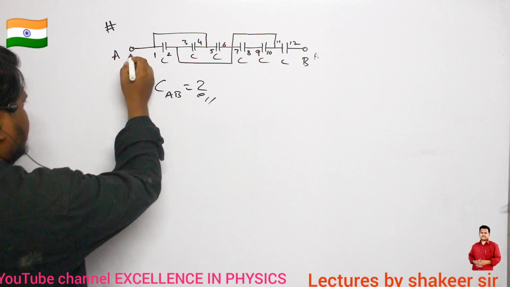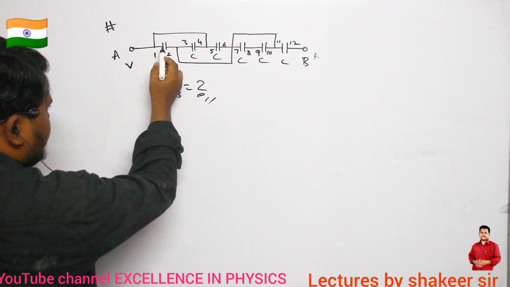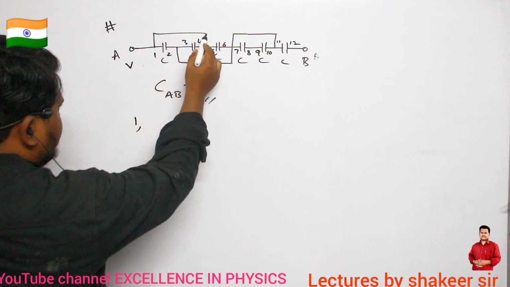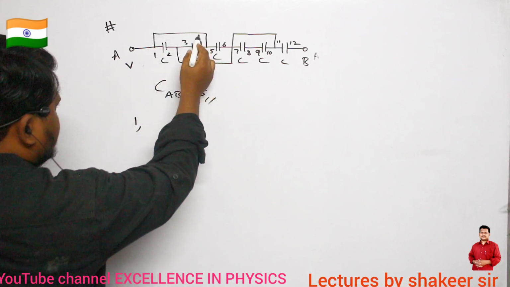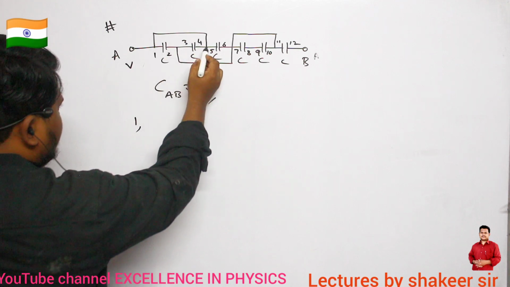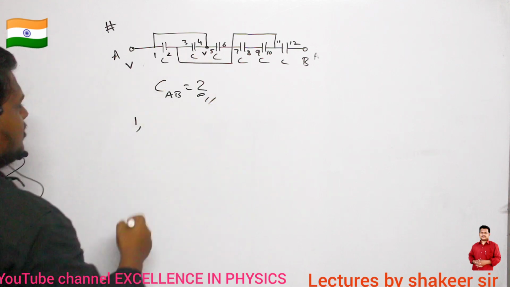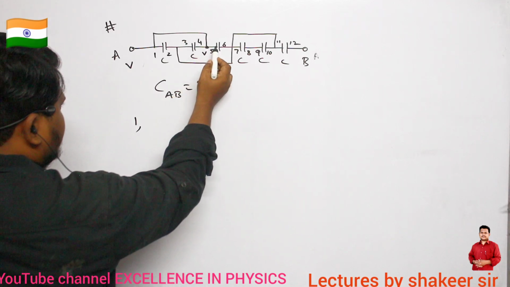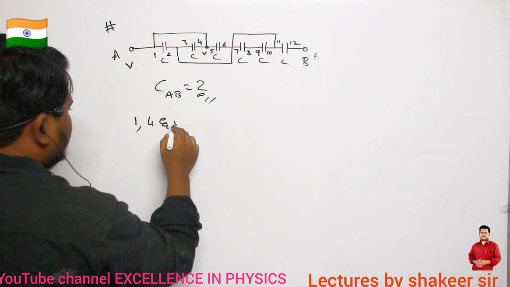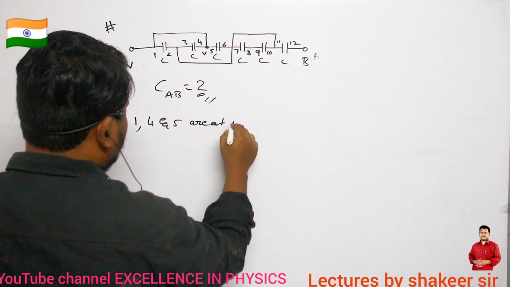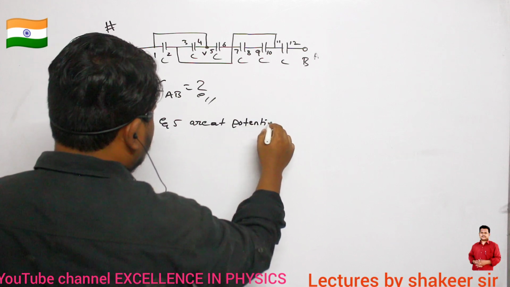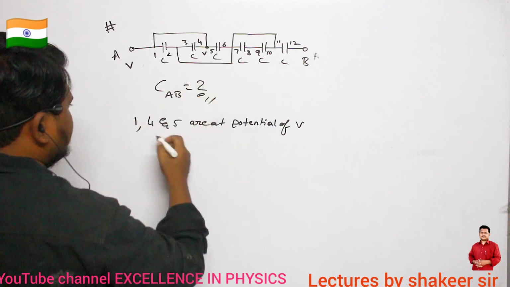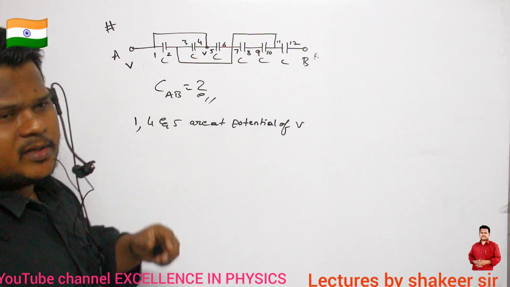So if I say here potential is V, definitely plate number 1 is at a potential of V. Then here we have the same potential point. So in this conducting wire there is no potential drop, no? So definitely here also potential should be V only. Clear? Now which are the plates which are connected to this potential? 4 and 5. So 4 and 5 are at a potential of V. Okay, ma? So 1, 4 and 5 are present at the same potential. Up to here it is clear, no, ma?